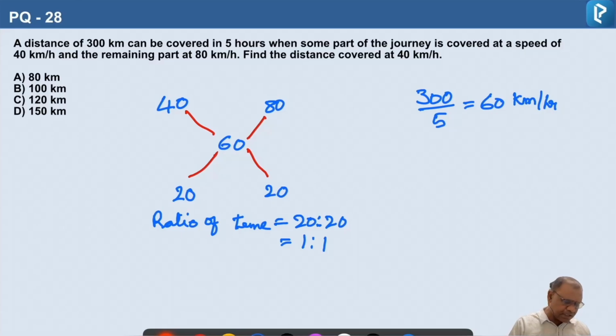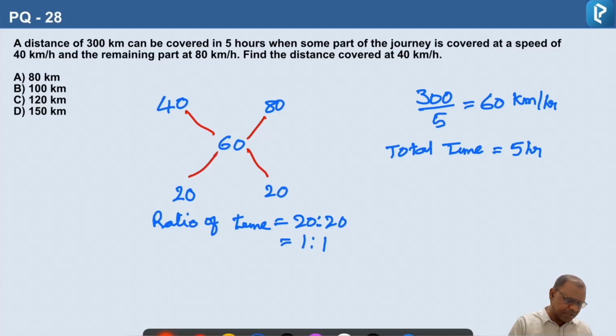So here the time taken is in the ratio of 1:1. The total time is 5 hours. So total time for the entire journey is 5 hours. This 5 hours is travelled in 1:1 ratio. So 5 hours should be divided in 1:1 ratio.